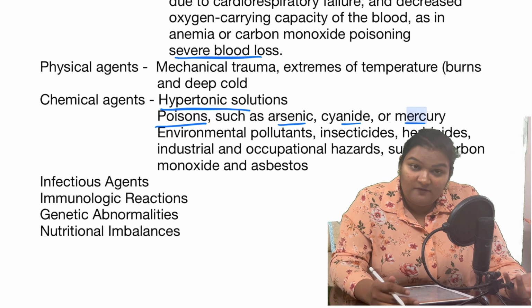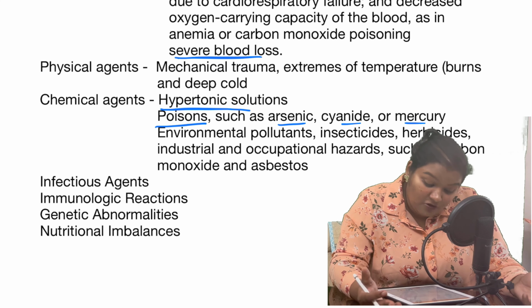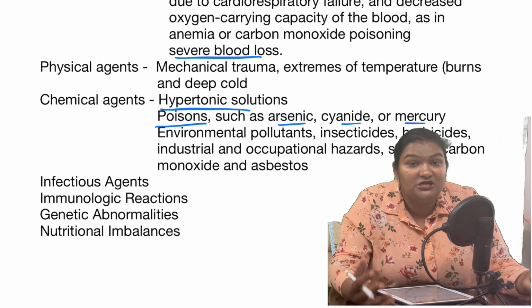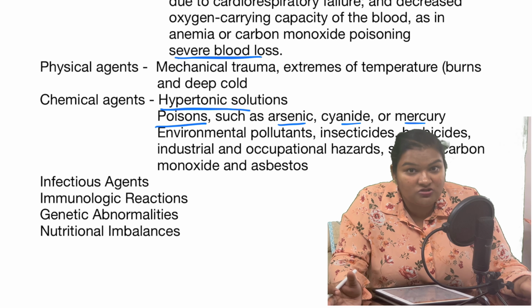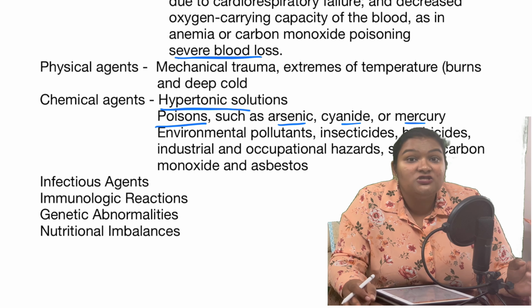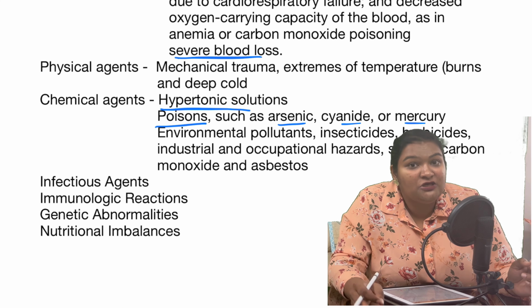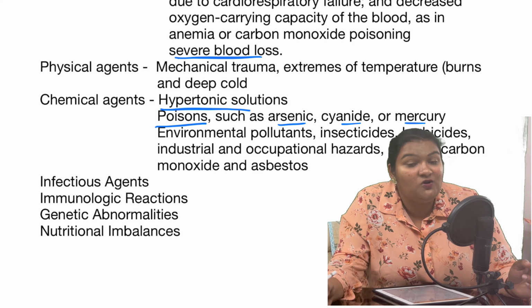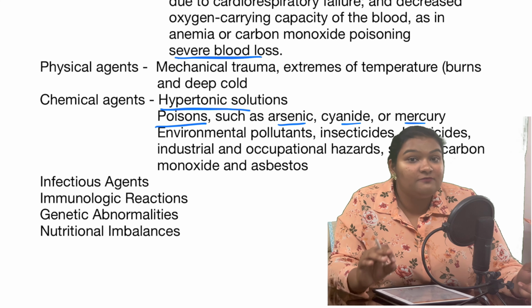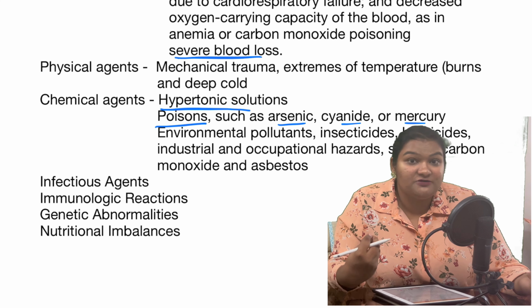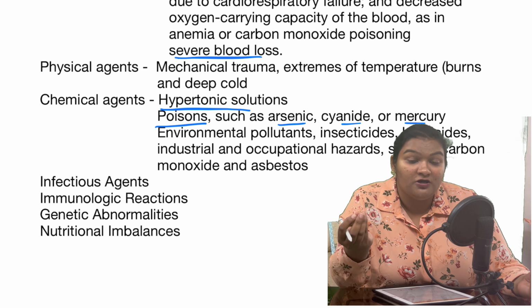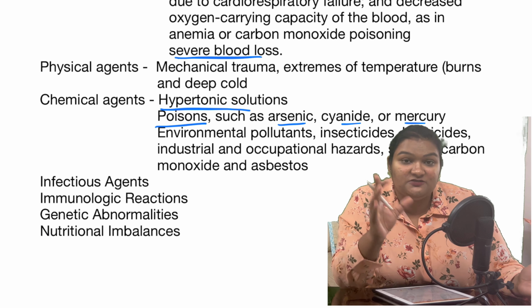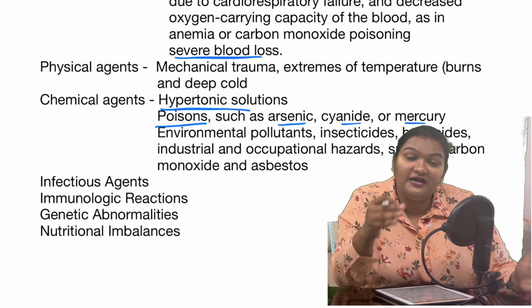Then we have environmental pollutants, insecticides, herbicides, industrial or occupational hazards such as carbon monoxide and asbestos. Okay, so accumulation of asbestos in the alveoli is an occupational hazard disease. Can you give me the name? Put it in the comments below. Yes, it is asbestosis. Asbestosis is accumulation of asbestos particles in the alveoli.